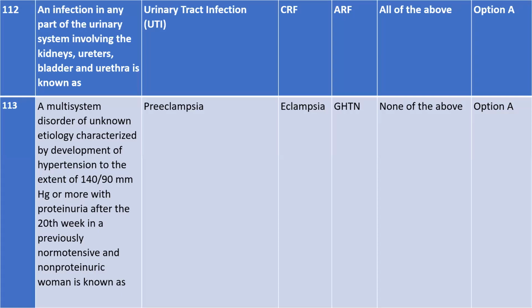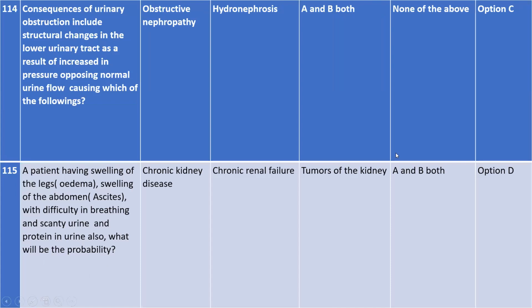Okay, next, let's move on. Next question is 114. So see the question of 114. Consequences of urinary obstruction include structural changes in the lower urinary tract as a result of increase in pressure opposing normal urine flow, causing which one of the following? So the answer is both obstructive nephropathy and hydronephrosis. So see the question nicely.